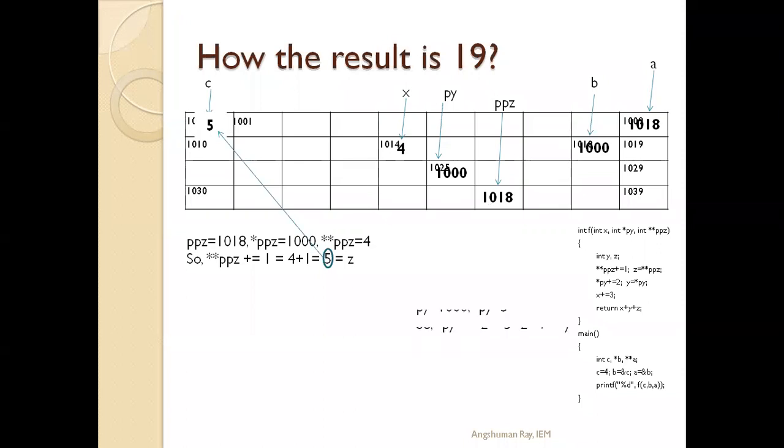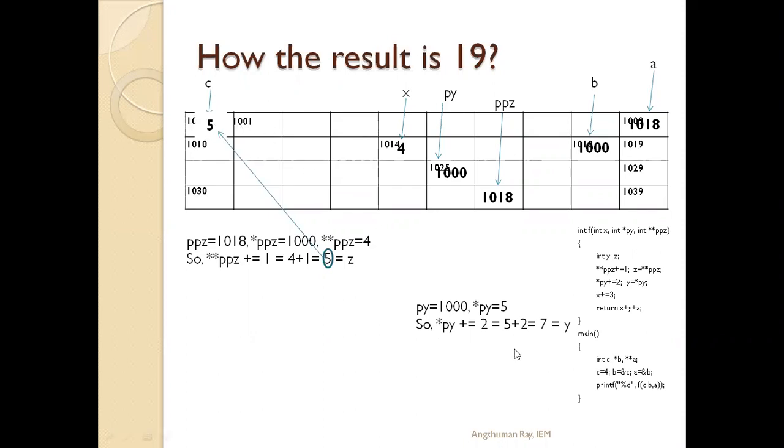Again in the next line, for py, we are getting double star of py. Which address is stored at py? py is storing the address 1000. So at the 1000 location, the value stored there plus 2 is stored at the 1000 location only. What is the value stored at the 1000 location? 5.